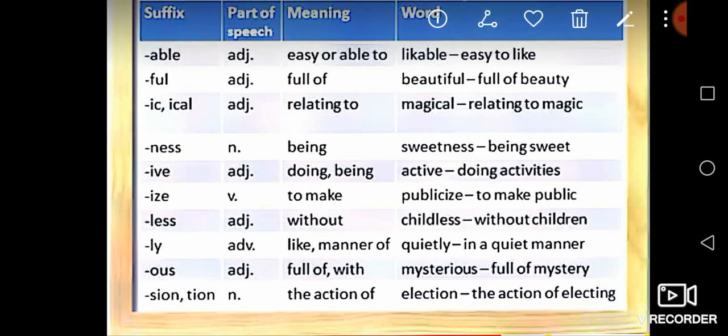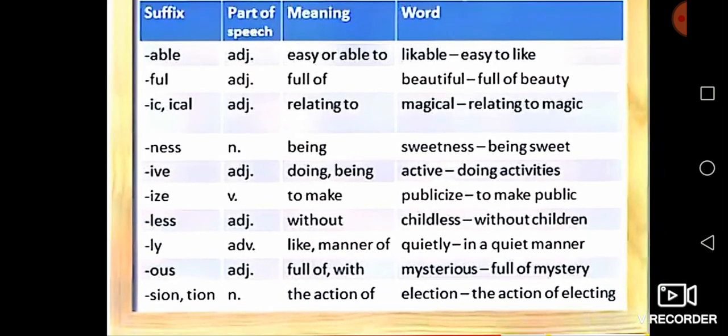Its meaning is doing. We add ive at the end of this word. For that reason we call it a suffix, and the word active is used as a form of adjective.